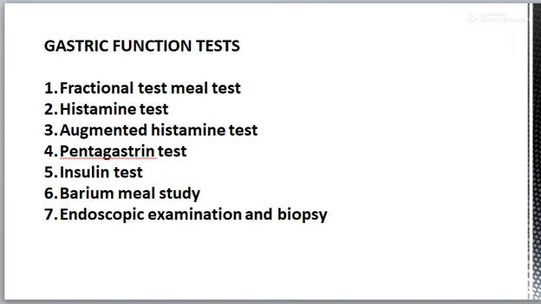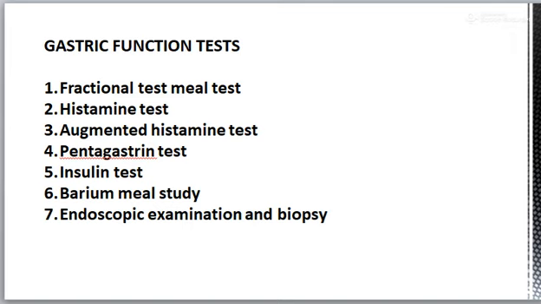This test is performed to assess the gastric acid status. It is performed similar to histamine test, except that in this, instead of histamine, 6 mg of pentagastrin, that is the synthetic gastrin, is given subcutaneously.